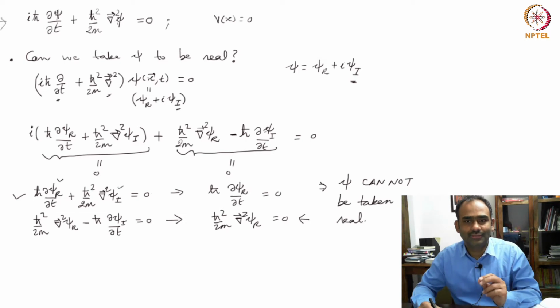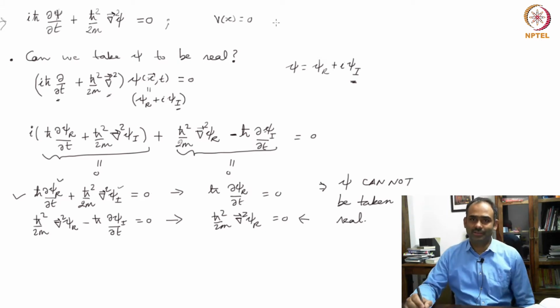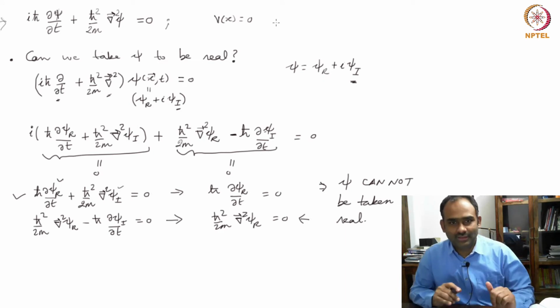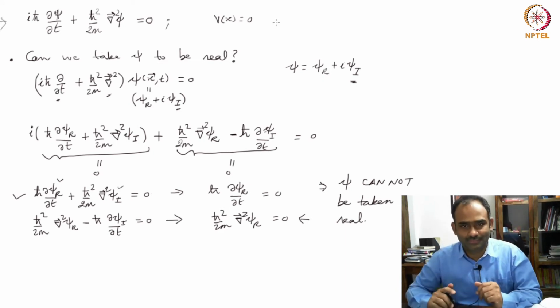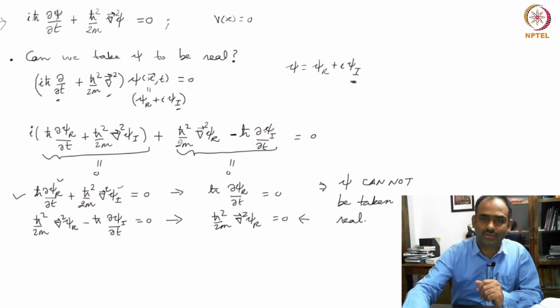Now, if you want to have a relativistic theory, your space and time should be on equal footing, because they mix under Lorentz transformations. So you have to have them appearing equally. Now here you have one single derivative for time, two derivatives of space. So clearly it's not a relativistic theory. So we should search for a relativistic equation, and that is what brings us to the Klein-Gordon equation.